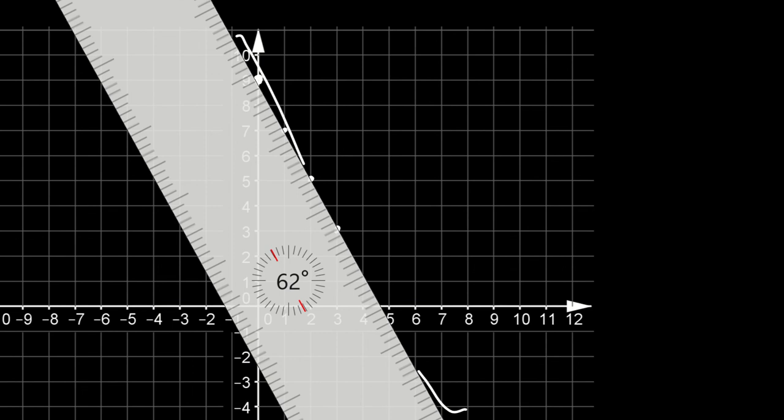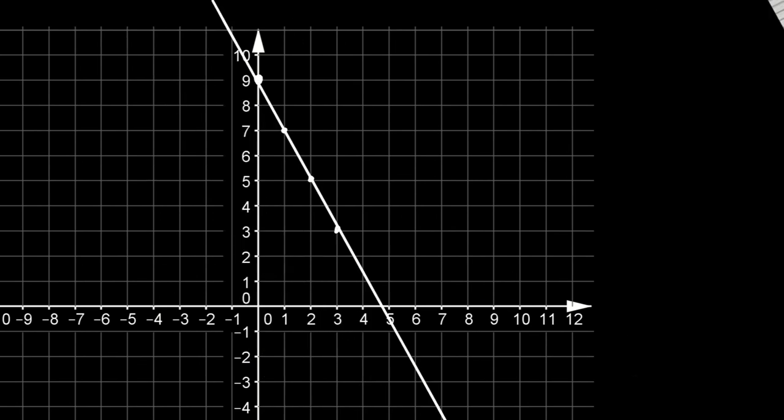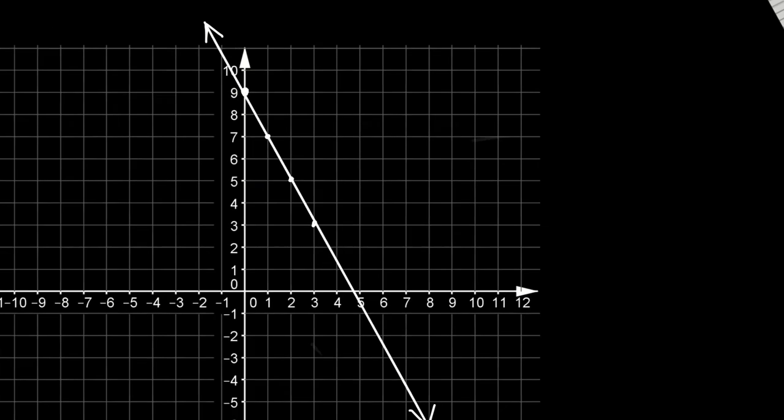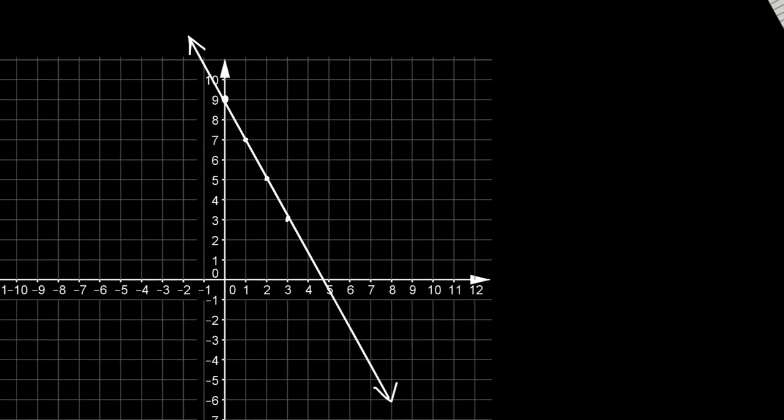There we go. So, ooh, that was an awful line. That was just terrible. Let me get rid of that, and you too. And now there's a better line. There we go. So I like to include these arrows right on the top and bottom that indicates that this is continuous. It keeps going. And I'm going to write right here, this is y equals negative 2x plus 9.